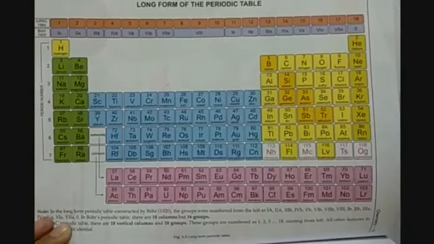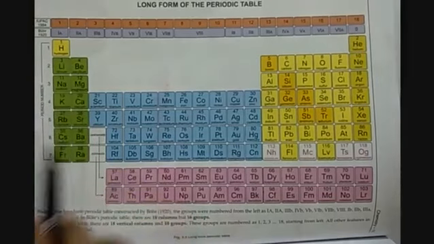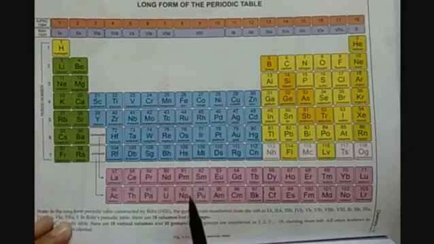And here we can see first the location of metals. We discussed that the metals are placed on the left hand side of the periodic table, in the middle and at the bottom of the periodic table.